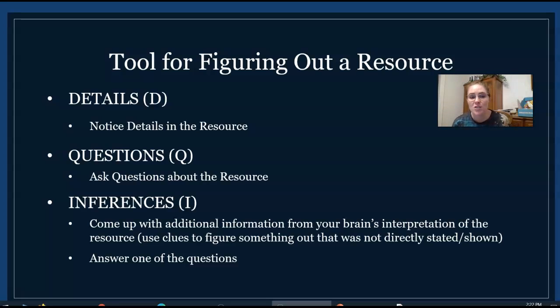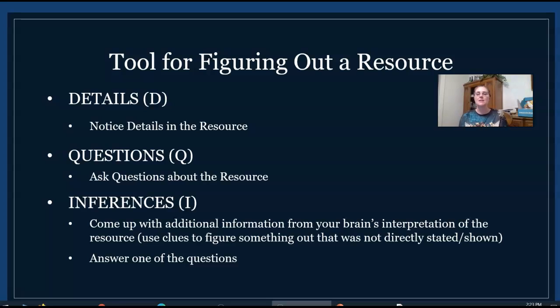Questions. Questions are asking questions about the resource you're looking at. So really, this is all generated by you. You might ask a question about the text message. "Where are you? You better be home. Your curfew was 2 hours ago." You might say, "Why is this written in all caps?" Okay, so that would be a question about it. Why is the person angry? Who wrote this text? Okay, those are questions about the text.